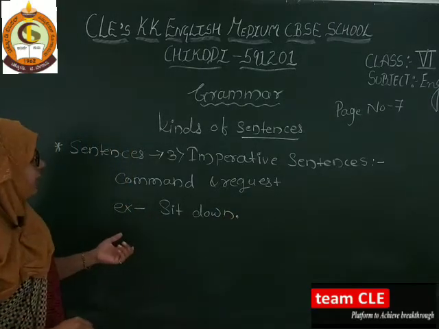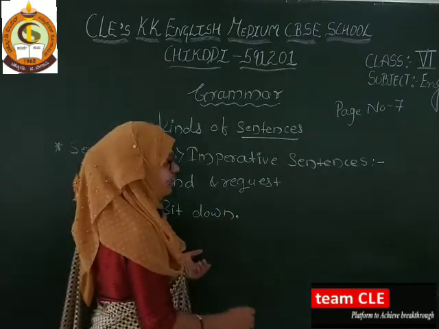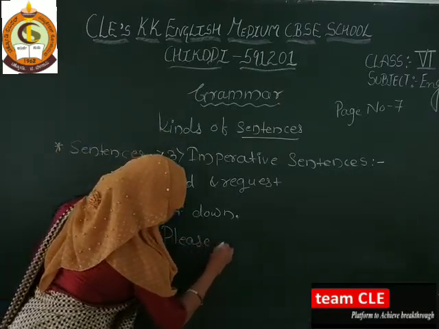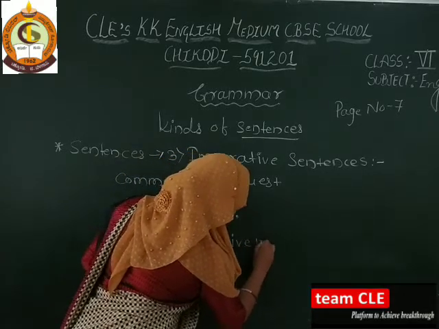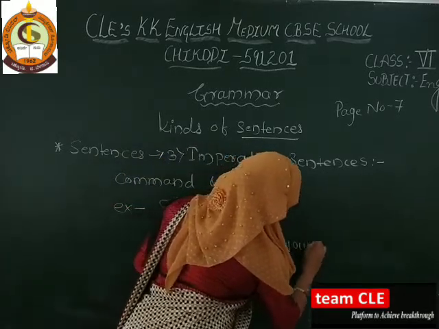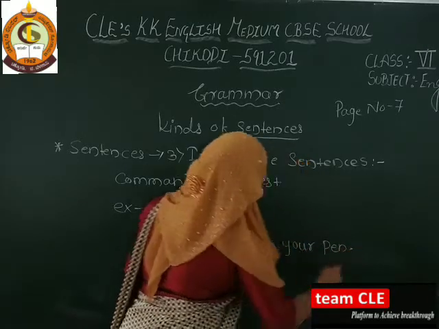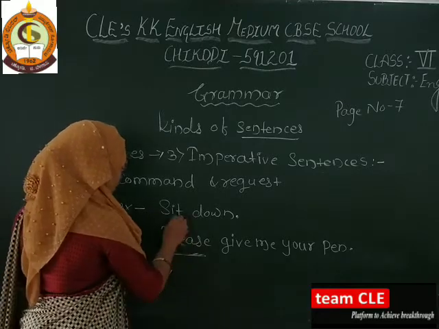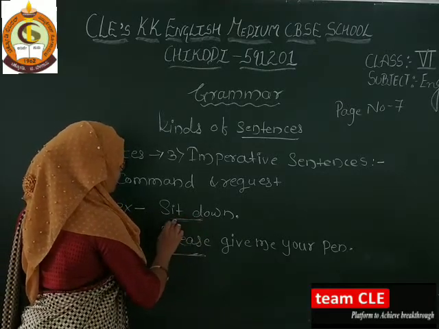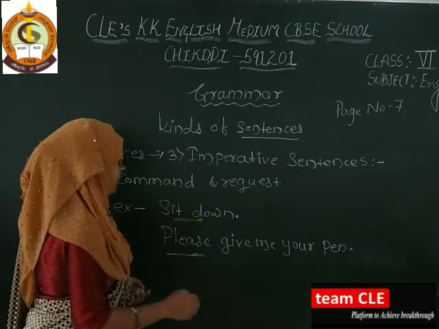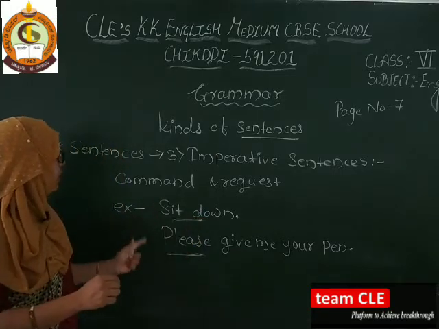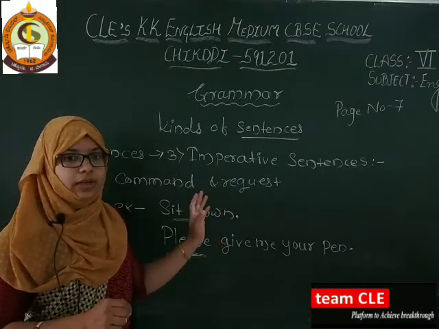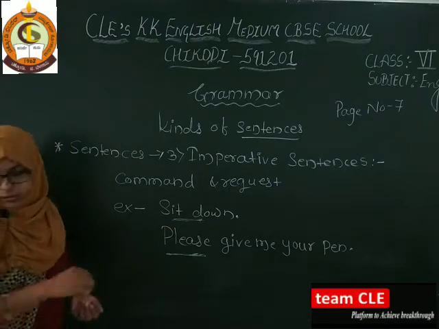Then again you can say a request: Please give me your pen. So here, please is a request, and here sit down is an order or command. Yes or no? So when you get these kinds of sentences, they are called imperative sentences. Got it?